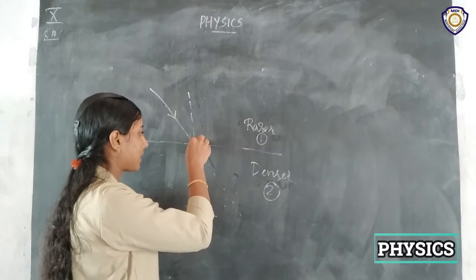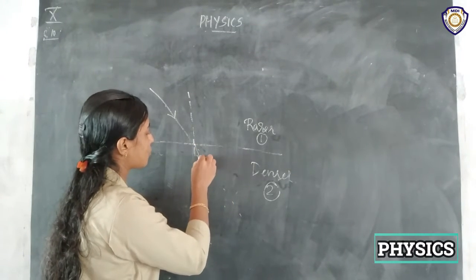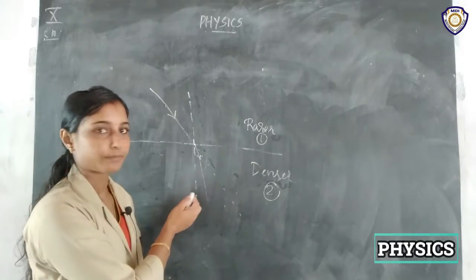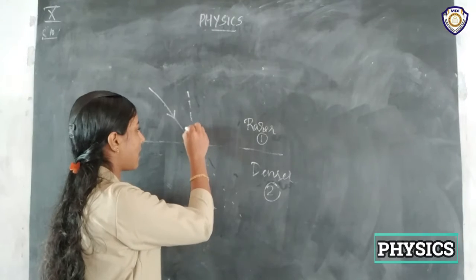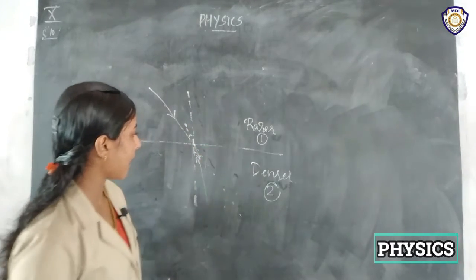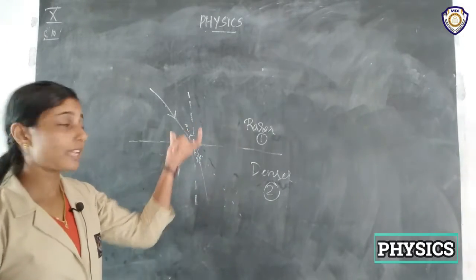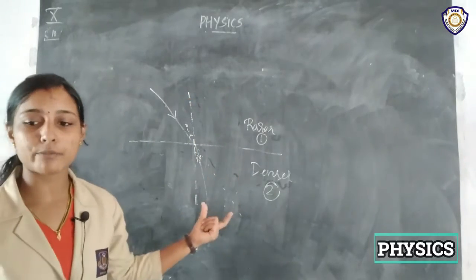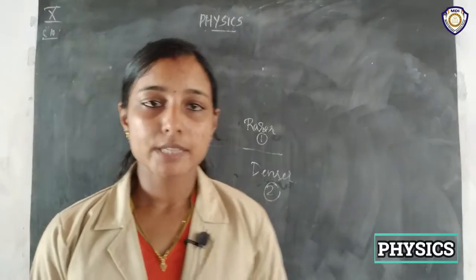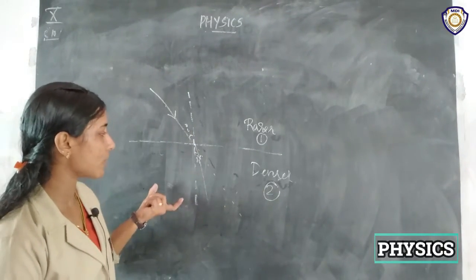Okay, so what will happen? The refracted ray bends towards the normal. That means the direction changes. This is the incident angle and this is the refracted angle. Okay, so whenever a light passes from a rarer medium to a denser medium, what happens? Yeah, it bends towards the normal.